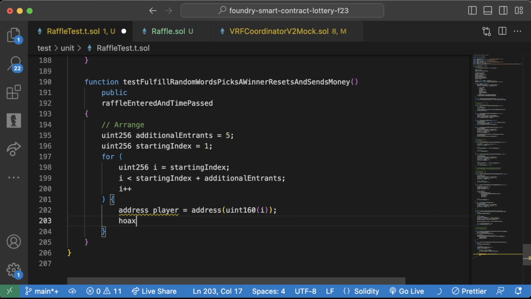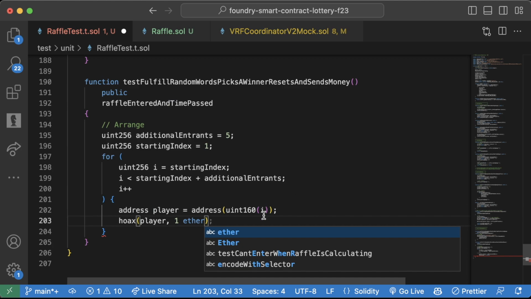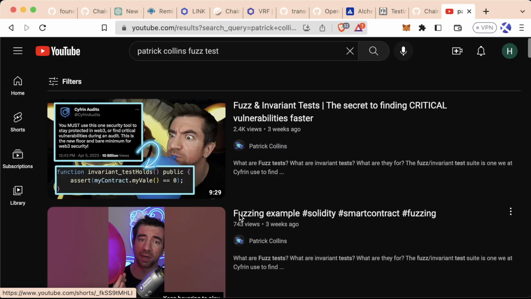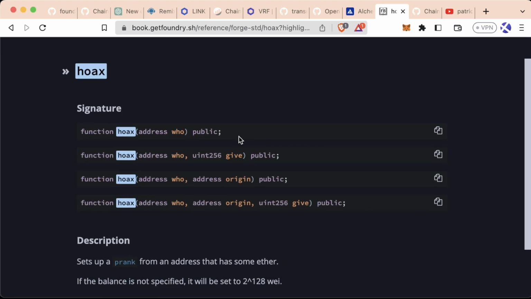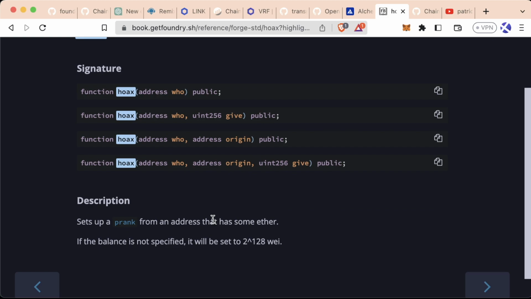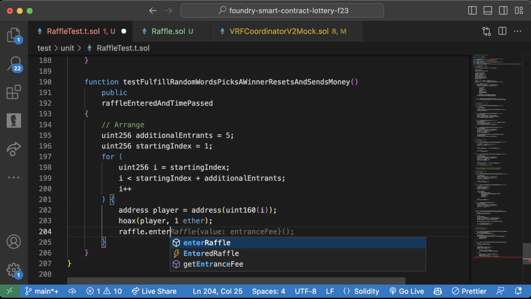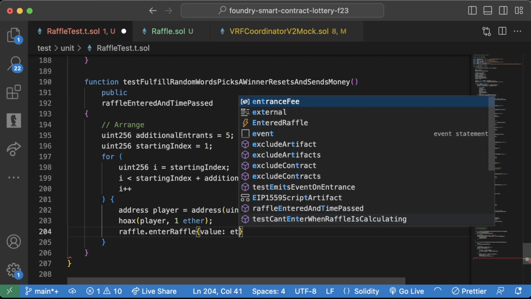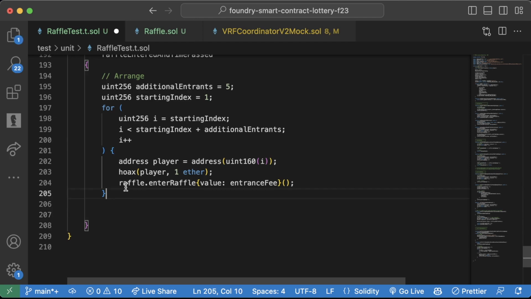Then we can use the hoax cheat to give our player 1 ether, and we can pretend to be the player. Remember, hoax is one of these cheat codes in here. If we look up hoax, a forge-std cheat code, which sets up a prank and gives them ether. So it's equivalent to prank plus deal. So we'll hoax the player, and then we'll do raffle dot enterRaffle with value of entrance fee. So now we're entering the raffle, pretending to be a player who actually has some ETH associated with the account. All right, cool. So now we have a whole bunch of players in here.